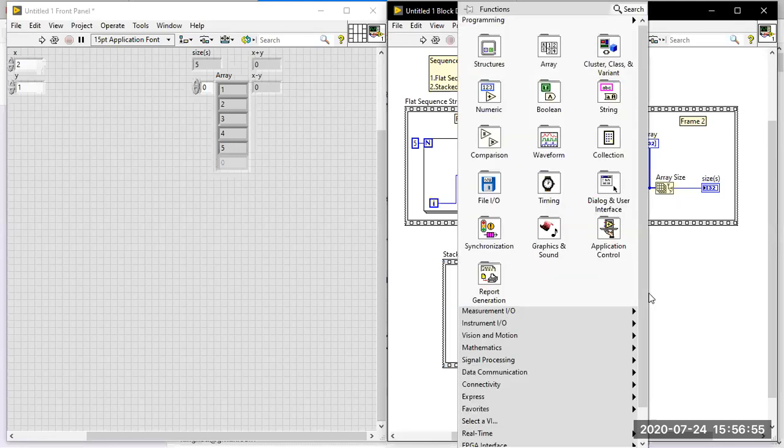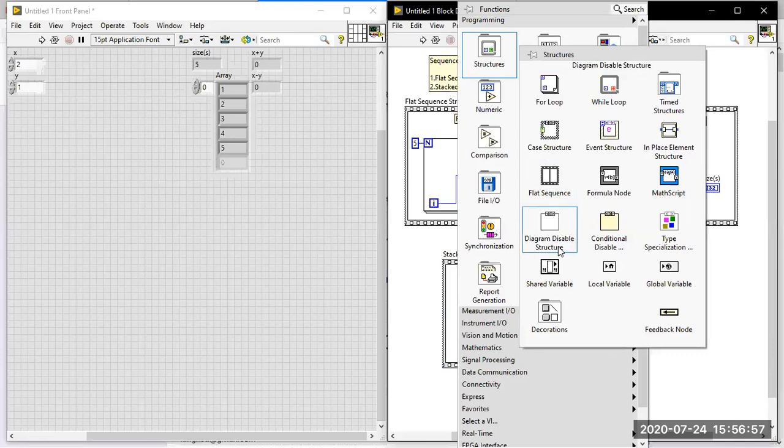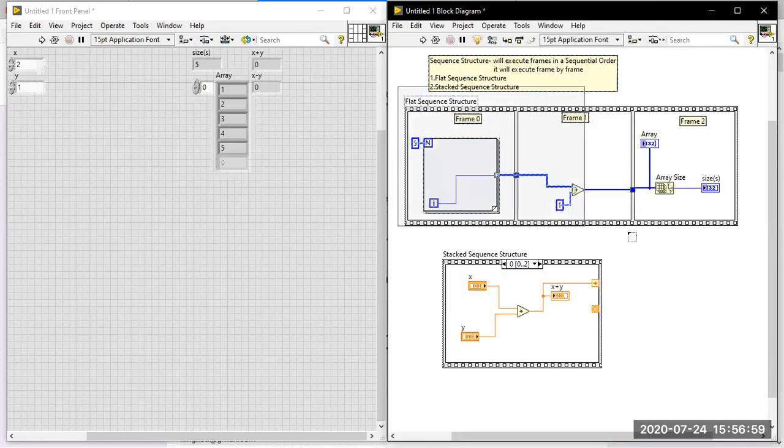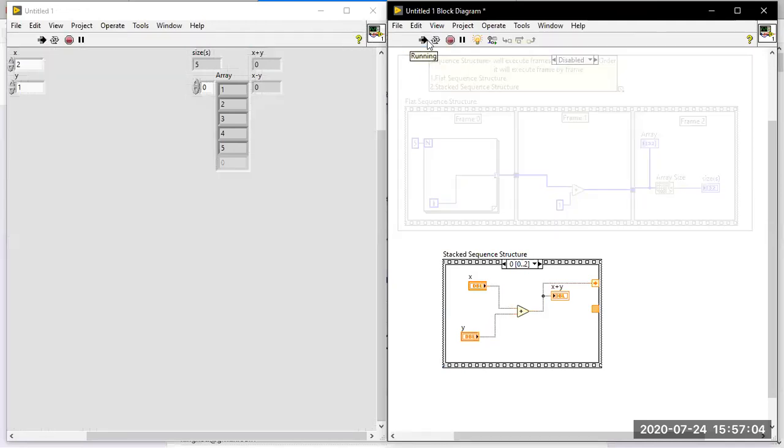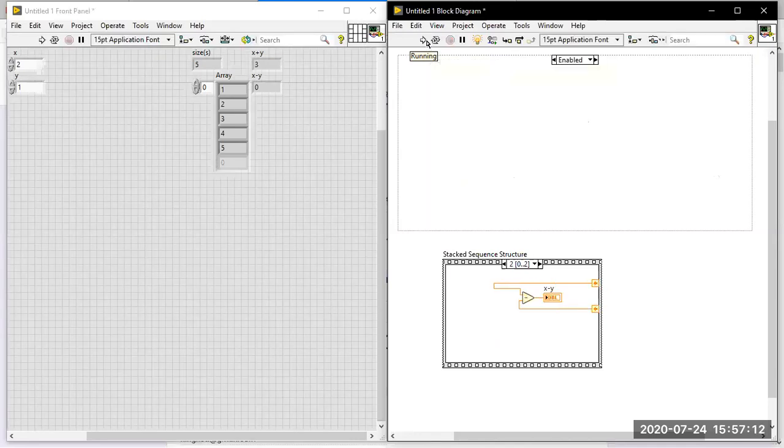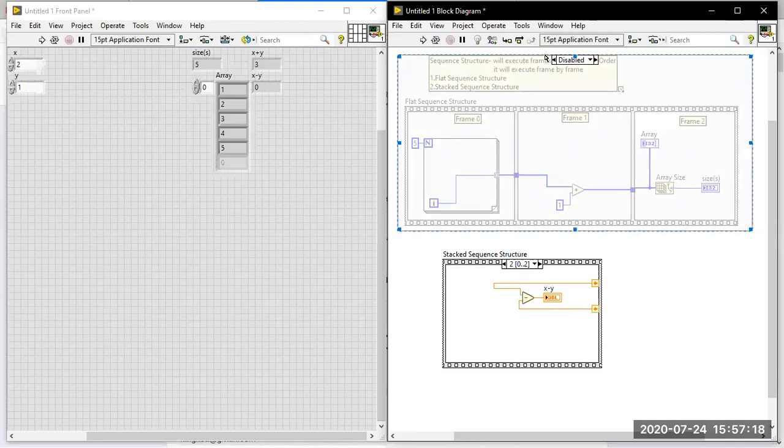Let me run the VI and see how it executes, by disabling this flat sequence structure. See how it is executing here with highlight on. It starts from frame 0, takes the 3, then 3 into 1, then both the values are taken and you get the answer. The same way it executes, and you cannot come back, in both the flat sequence as well as the stacked sequence.